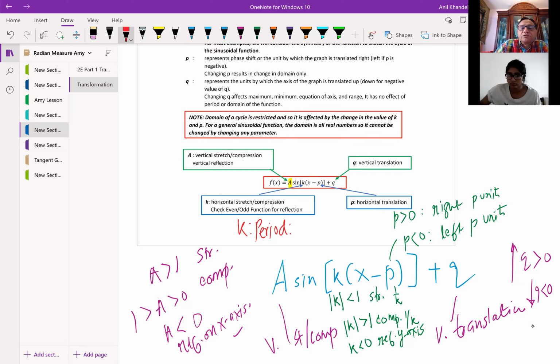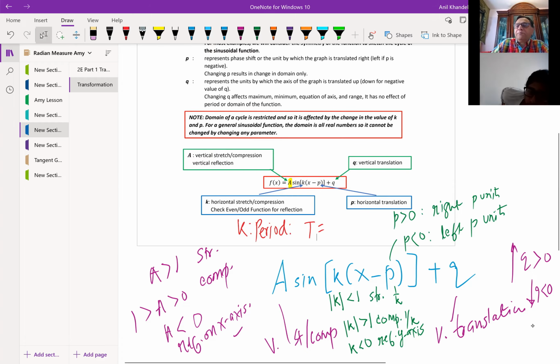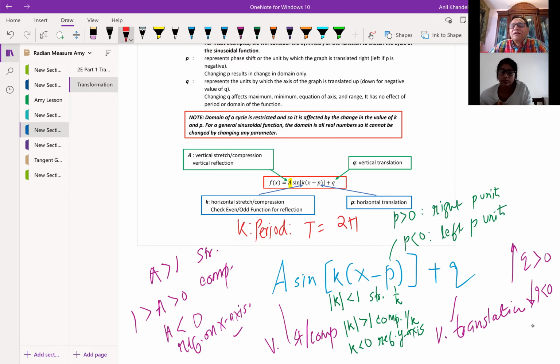Time period T is related to k. The normal time period for a sine wave is 2 pi, one full cycle. But if I have a value of k as 2, there will be two waves. If the value of k is 3, three waves within 2 pi. So T is 2 pi by k. That is how the time period is governed by k.